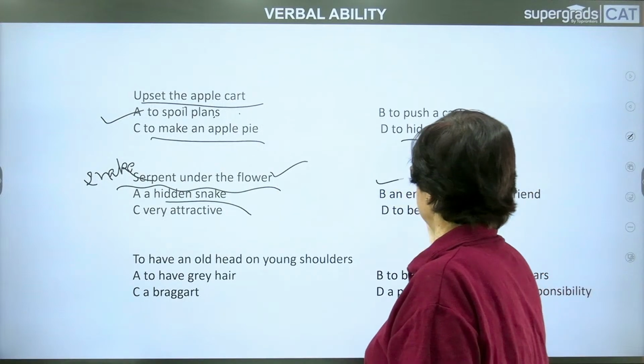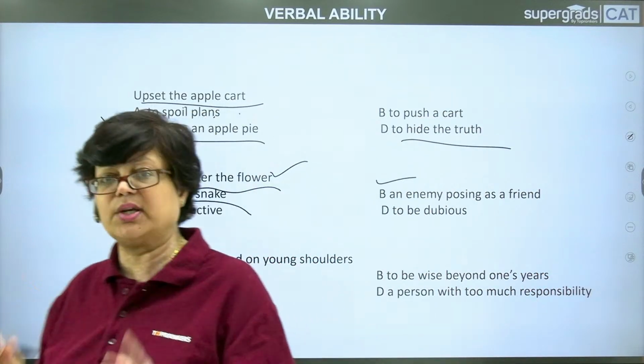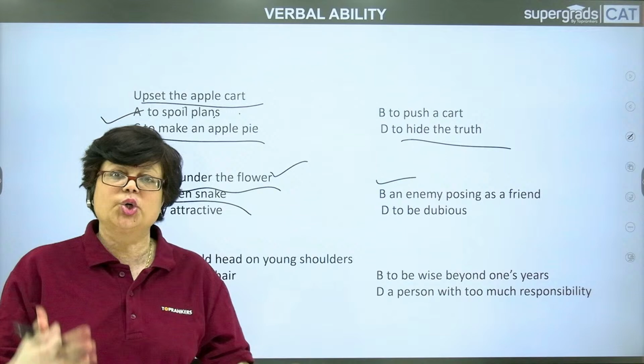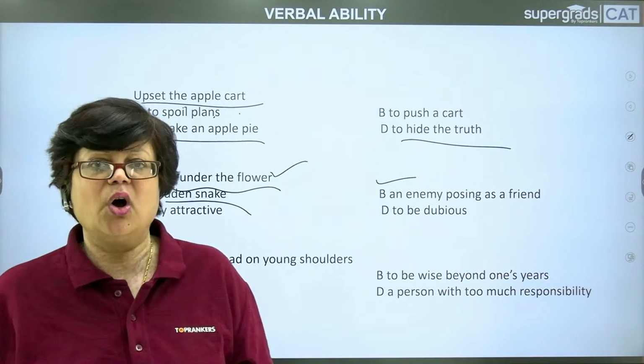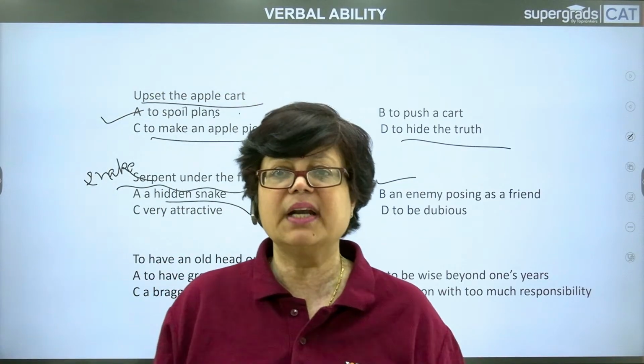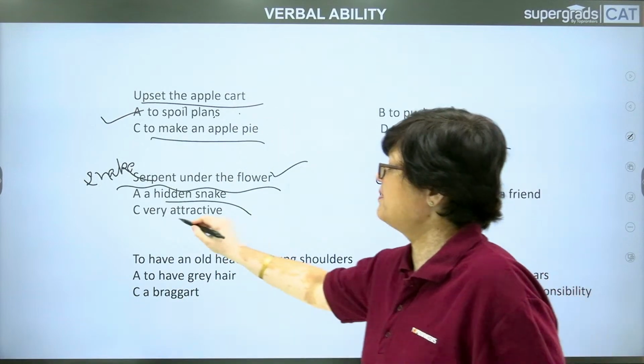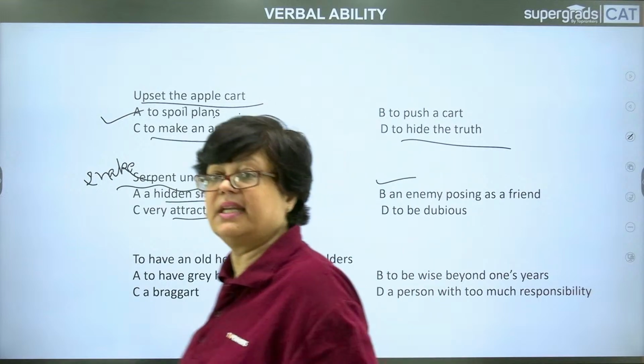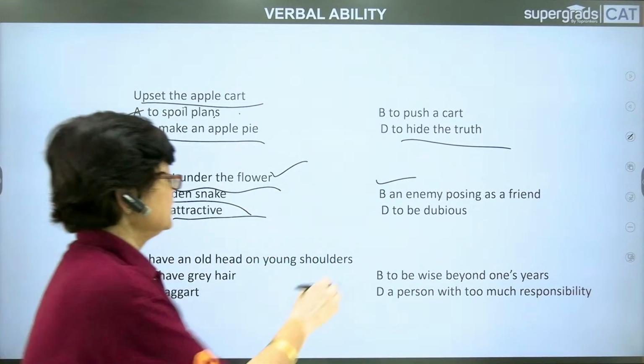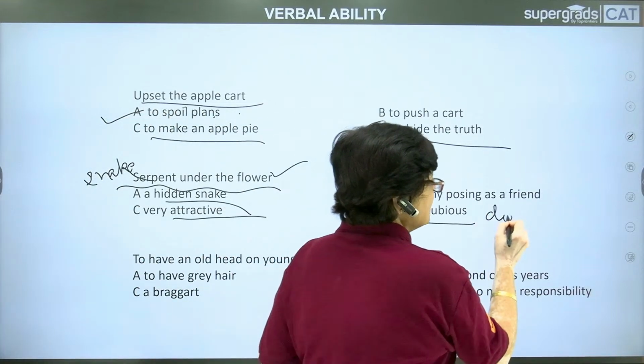Or is it an enemy posing as a friend? It's actually an enemy, but it is showing off. That person is showing off that he is an affectionate friend, that your good is at his heart. Or whether it is very attractive. Is it somebody who is very attractive, charming, or is it to be dubious? Dubious means doubtful.